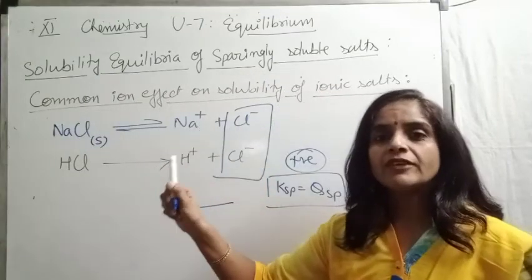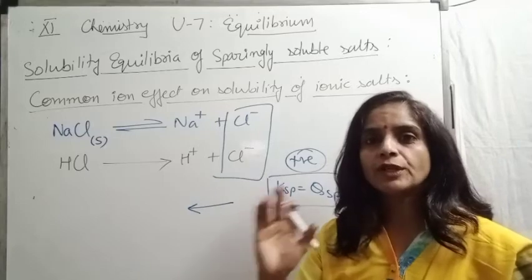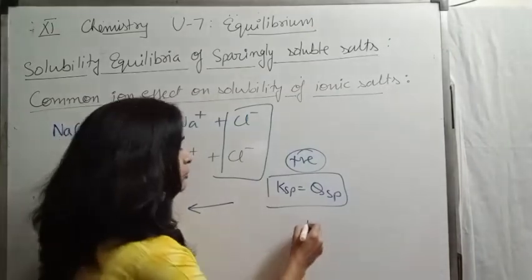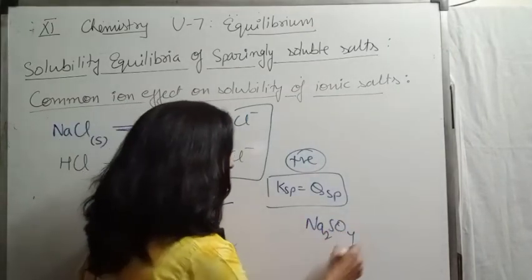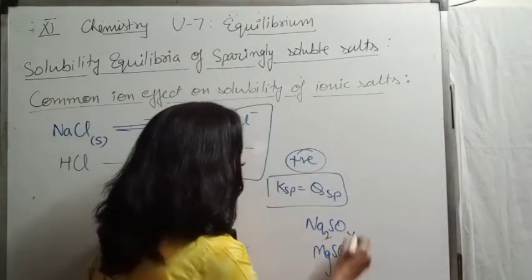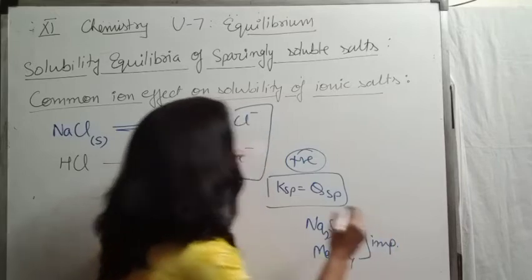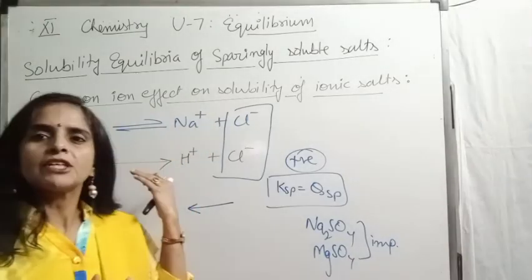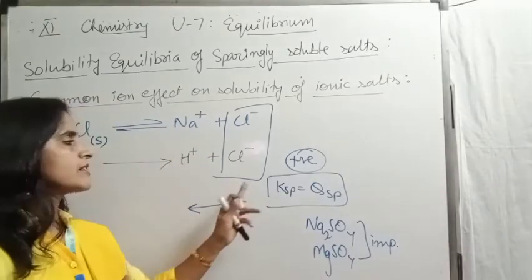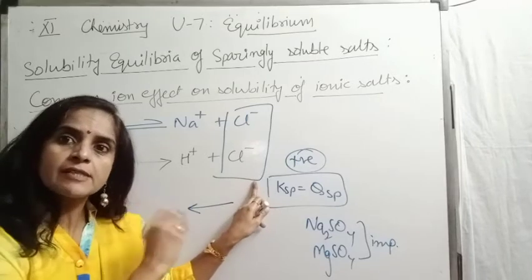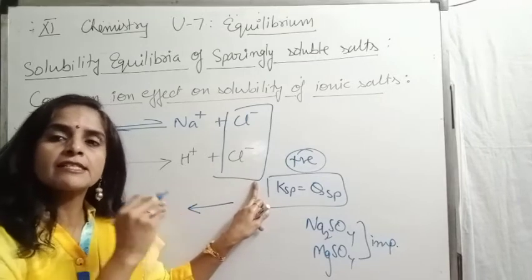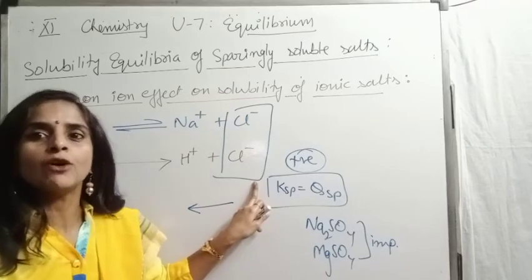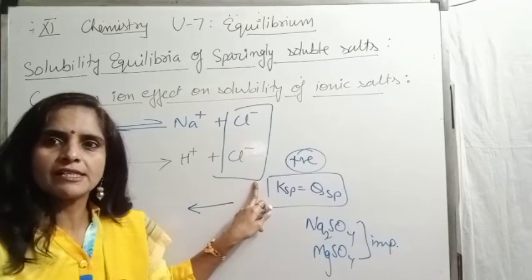In this way, we get high purity sodium chloride, which is free from dissolved impurities like sodium sulfate and magnesium sulfate. These impurities are separated from sodium chloride because precipitation of sodium chloride starts in presence of this common ion. So this process, common ion effect, is used to separate sodium chloride from seawater. It's a very important procedure.